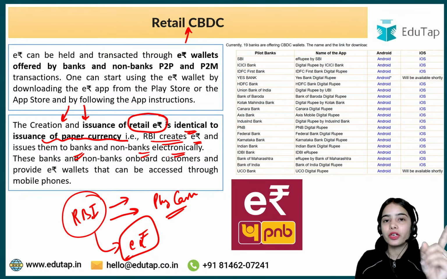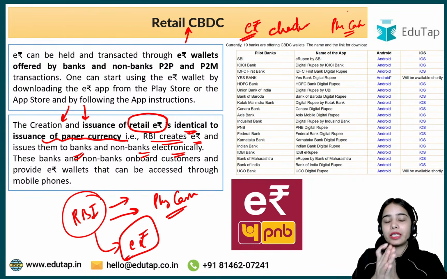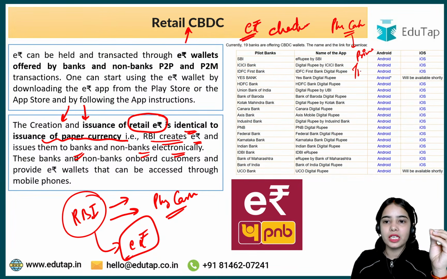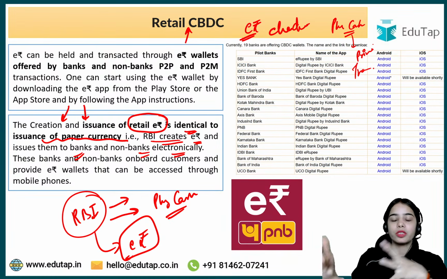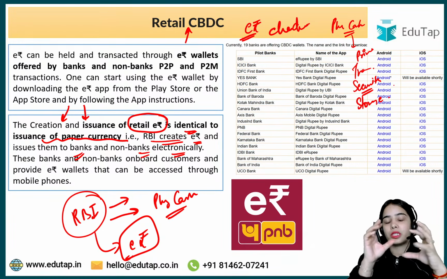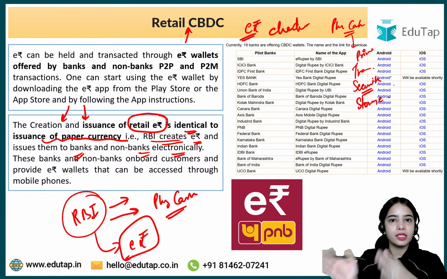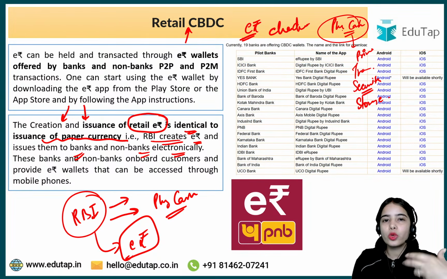So here the benefit is that the e-Rupee is cheaper in comparison to the physical cash. If the RBI is issuing the physical cash, there is the printing cost, there is the transportation cost, because the physical currency has to be transported from the RBI to the different banks. There is the security cost. There is storage cost, because the physical cash has to be stored in the banks, in the vaults, or in the ATMs and such. So the physical cash has more transaction cost.